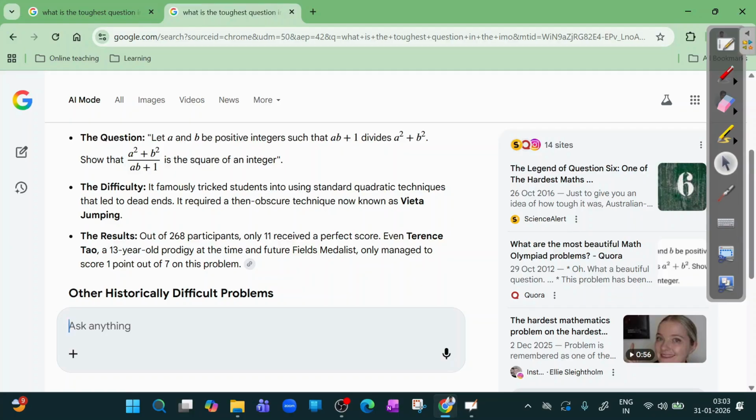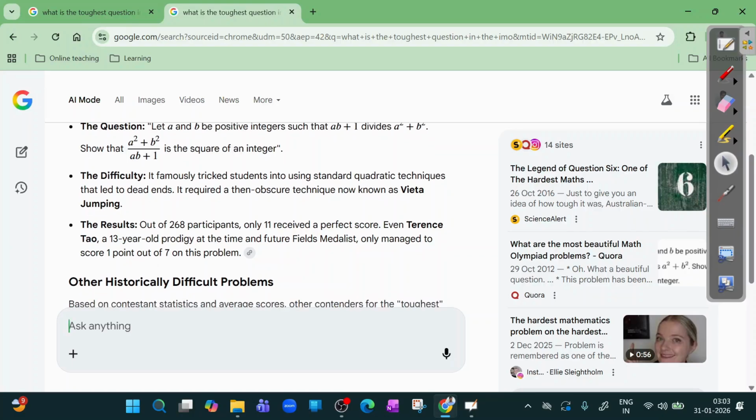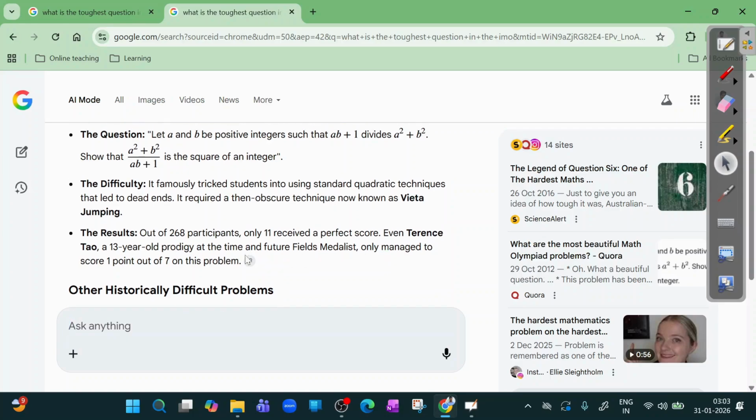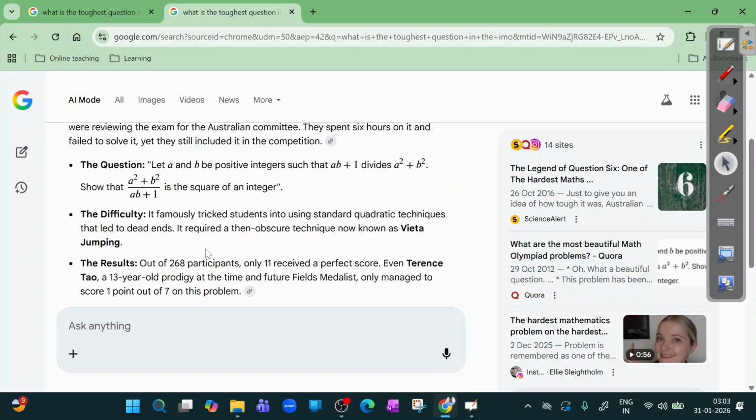I think he has YouTube videos, most probably all of you might have seen them. He got only 1 point out of 7 on this problem. So you can imagine how difficult this problem was, right? At that time, Terence Tao was just 13 years old. That is to be noted. But still, this was such a difficult question.